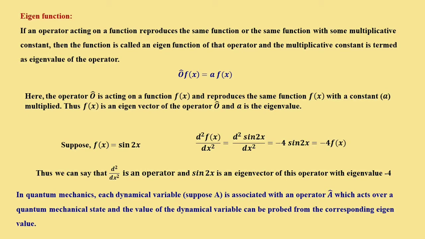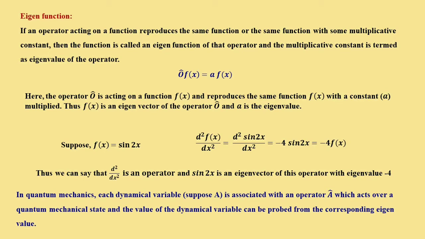Suppose O is an operator acting over a function f(x), and it reproduces the function f(x) with a multiplicative constant a. Then we call this an eigenvalue equation of that operator O. f(x) is an eigenfunction of this operator O, and small a is the eigenvalue.